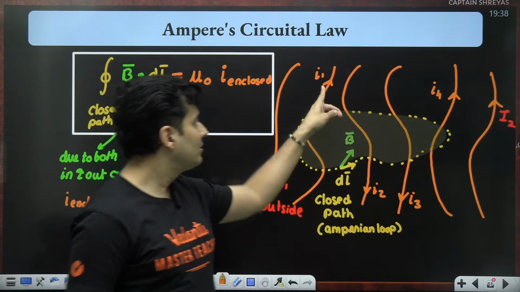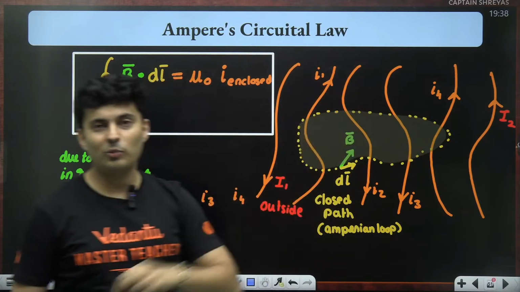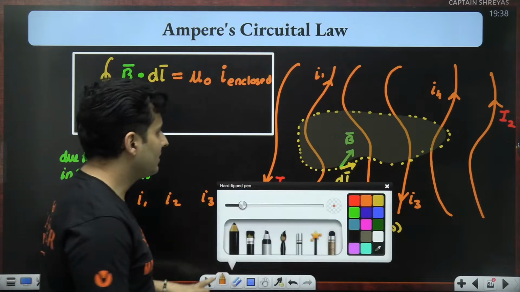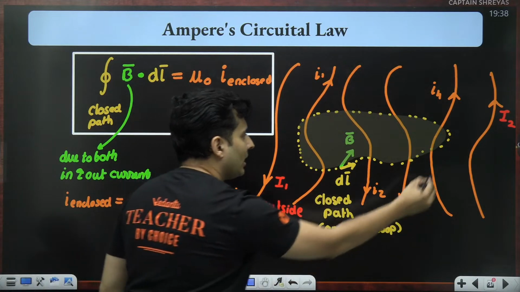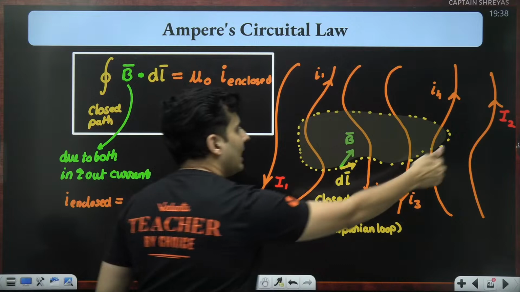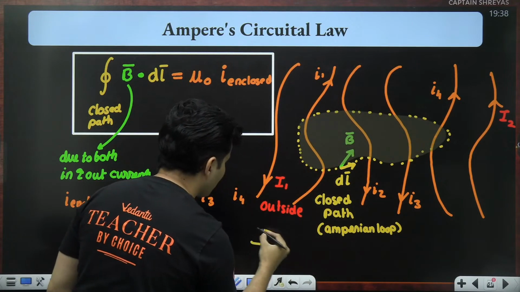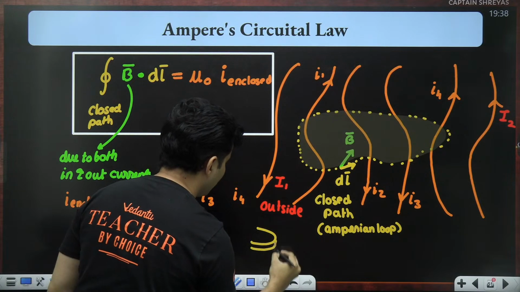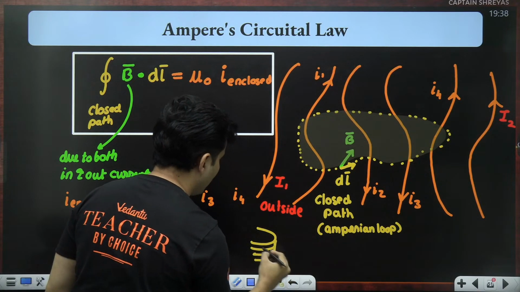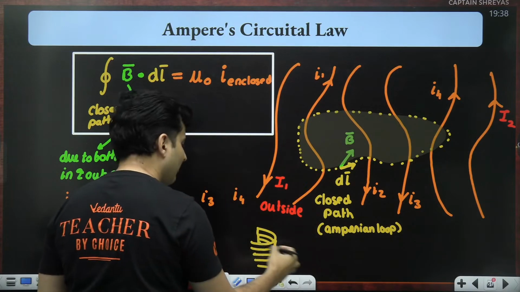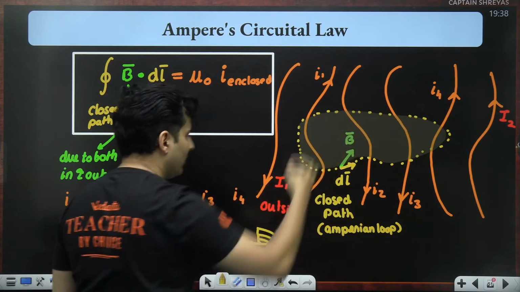Wrong. The directions are going to matter over here. So how you should check the sign is, how are you going along the closed path? You are going like this. Take the fingers of your right hand, curl it exactly the way in which you are going around that path.